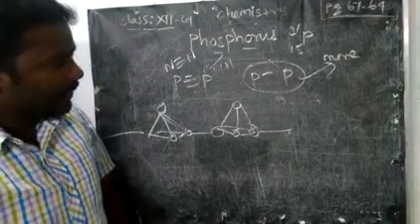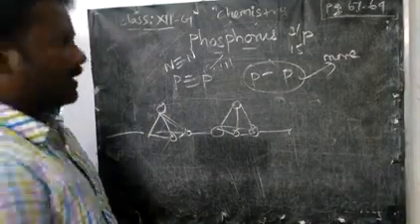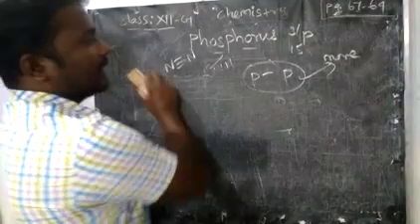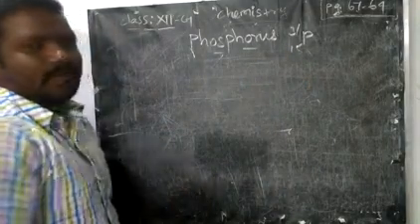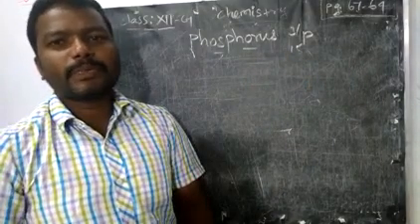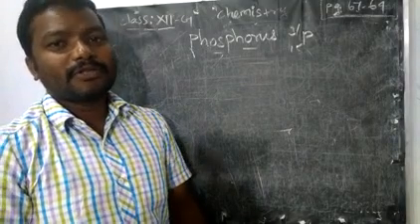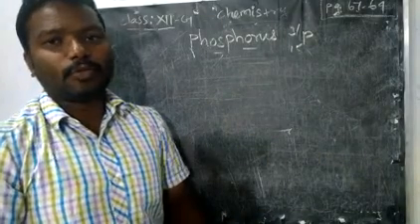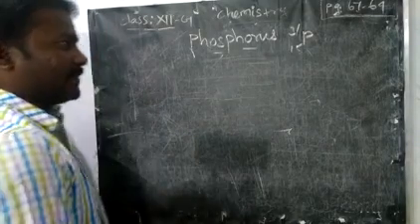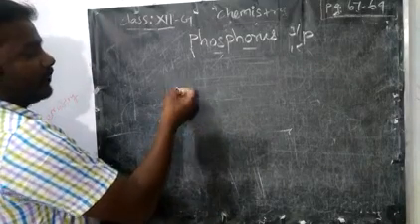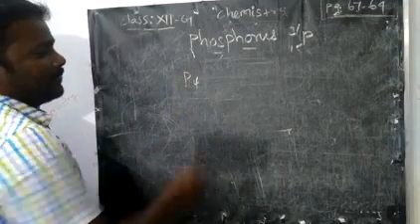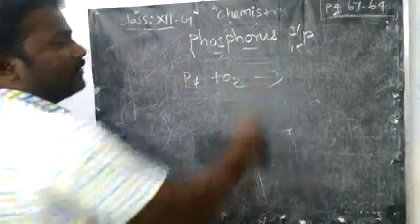Then the properties of red phosphorus. Listen carefully. White phosphorus undergoes reaction even at room temperature, so it will catch fire at room temperature. But red phosphorus undergoes a different reaction. If you take red phosphorus, on heating what will happen?